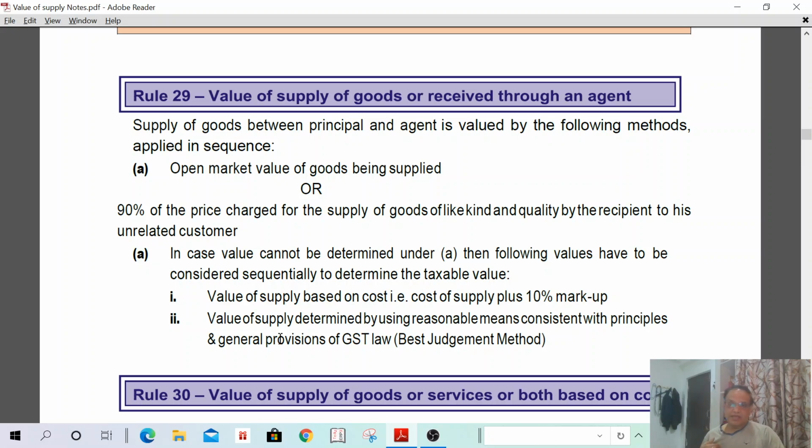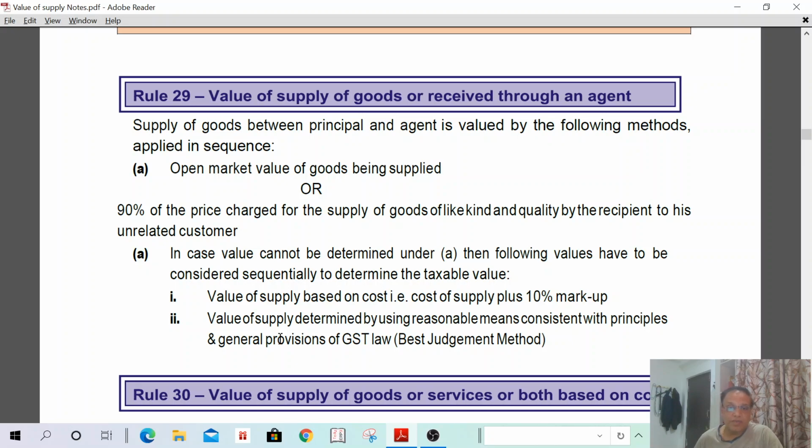That means, as we have already discussed, I am a principal supplying to the agent for some amount, but the value is not known. But the agent further supplies such goods to an unrelated customer for 1 lakh. In such a case, the value of supply for the principal is 90% of 1 lakh, that is 90% of the price charged by the agent to his unrelated customer. Understand? Next. In case the value cannot be determined under A, then the following values have to be considered.